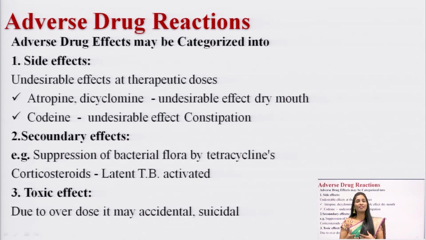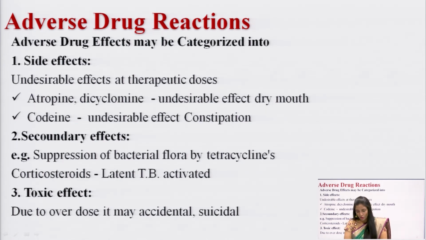For example, I have given tetracyclines, which have a bacteriostatic action and destroy the microorganisms, but they also cause suppression of the bacterial flora. So this is a secondary effect. For example, with corticosteroids, latent TB can be activated. This is a secondary effect you can see with the drug.